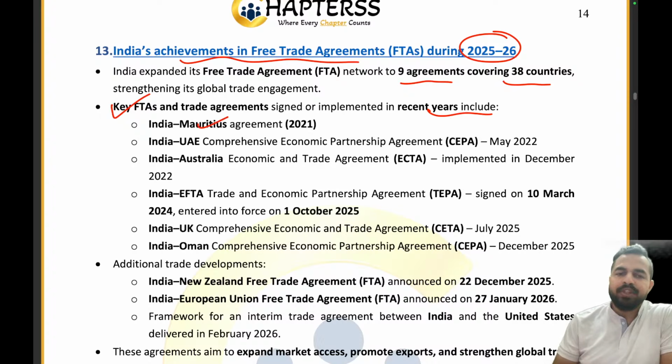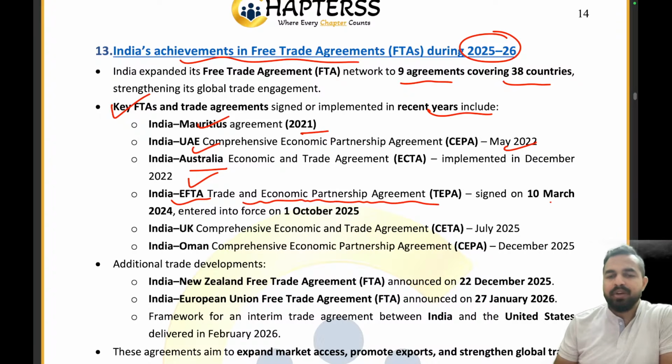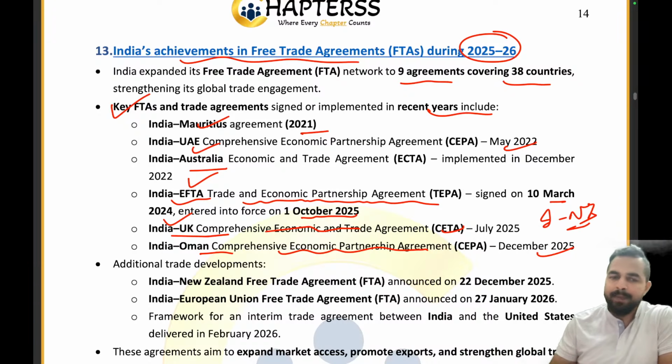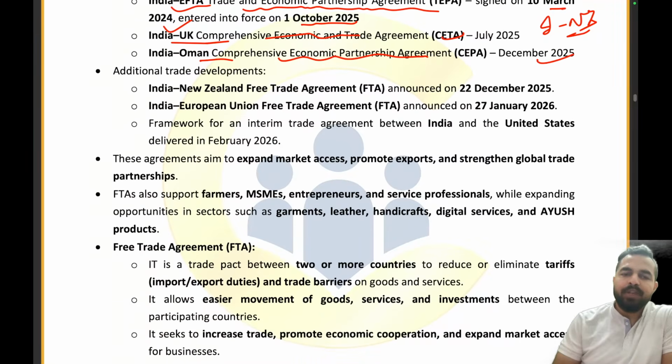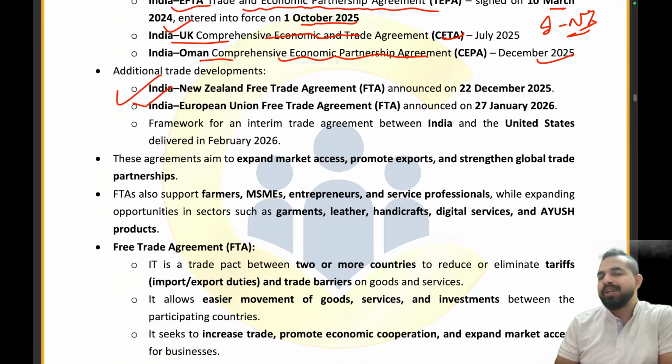Okay, so the India Mauritius agreement signed in 2021, India UAE CEPA signed in May 2022, India Australia economic and trade agreement signed in December 2022, India EFTA trade and economic partnership agreement signed on 10th March 2024, entered into force on 1st October 2025. India UK comprehensive economic and trade agreement, CETA, July 2025, India Oman comprehensive economic partnership agreement, December 2025. And if I add here the India New Zealand agreement also, right? We can also add the India New Zealand agreement, which has already been given here, but we have already covered it. India European Union and India New Zealand.